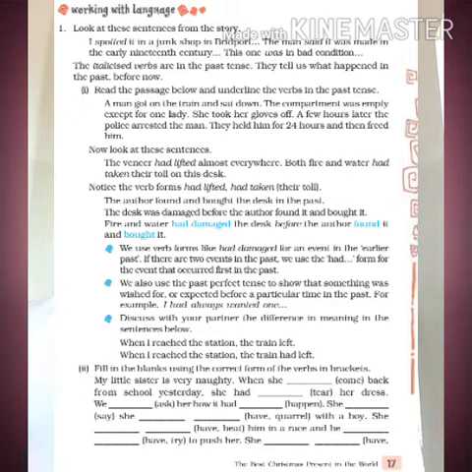Now let's do the second activity. Fill in the blanks using the correct form of the verbs in brackets. My little sister is very naughty when she dashed back from school yesterday. So you have come in the brackets. You have to use a correct form of the come. Correct forms of the verbs.